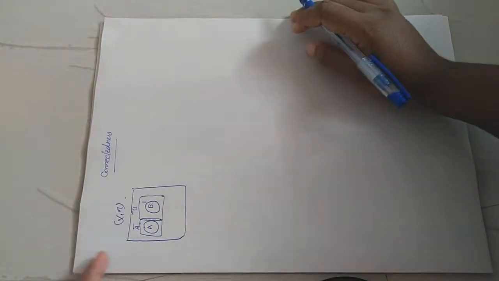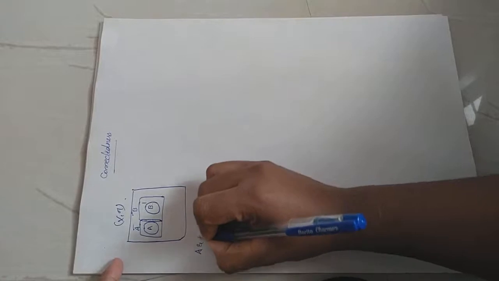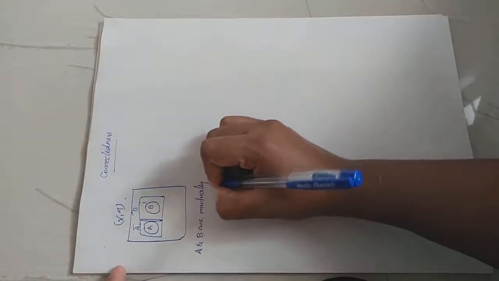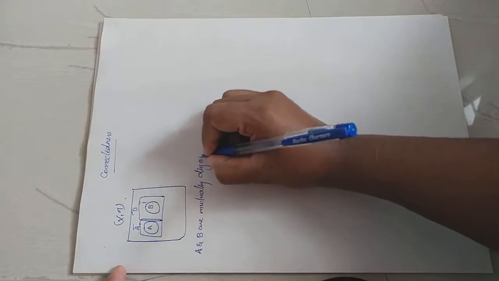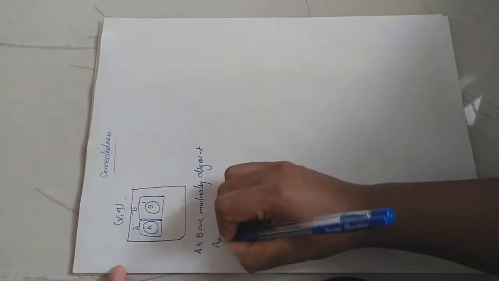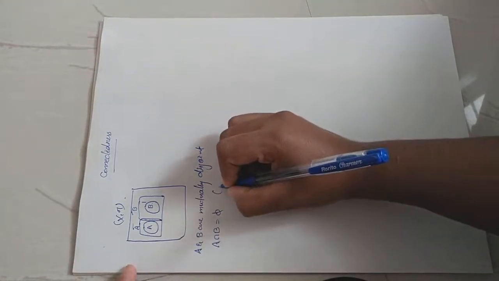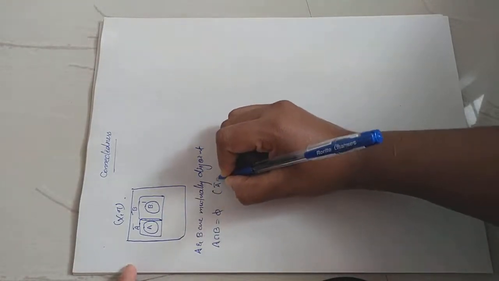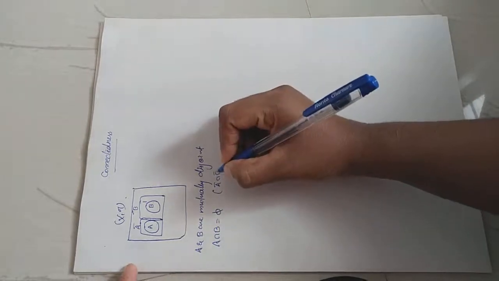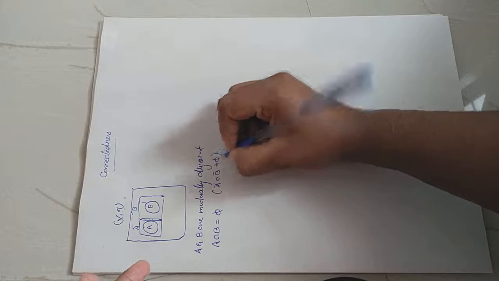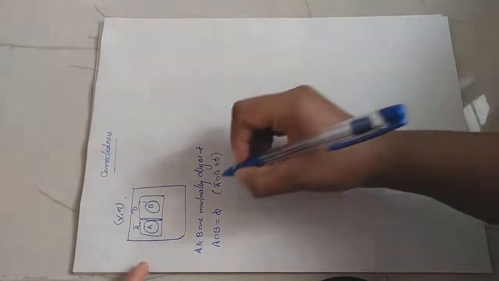So A and B are mutually disjoint means A intersection B equal to empty, which does not mean that A closure intersection B closure is empty. It may be non-empty. It is possible.